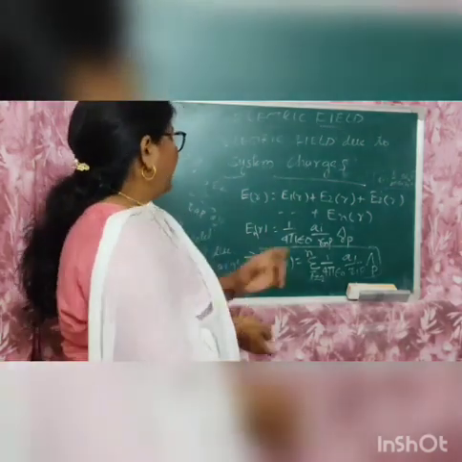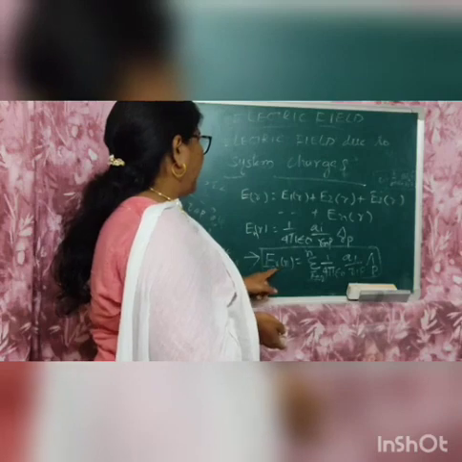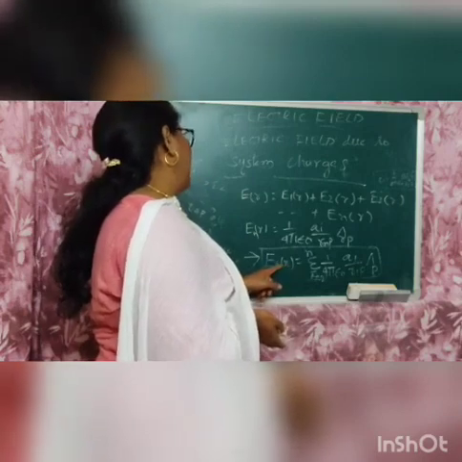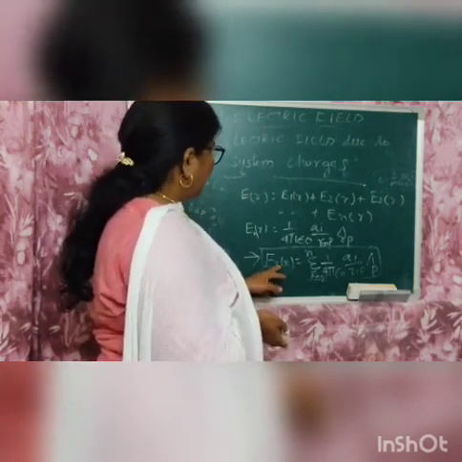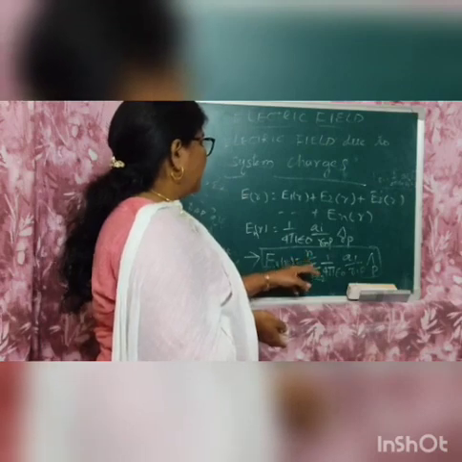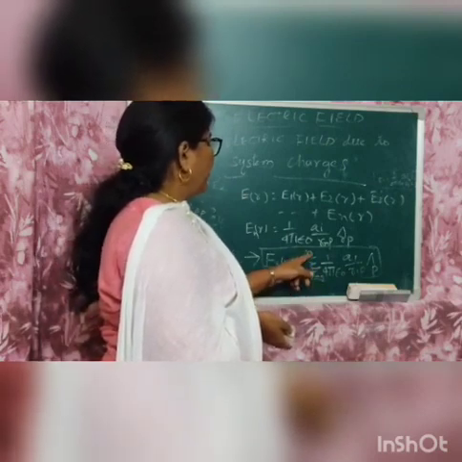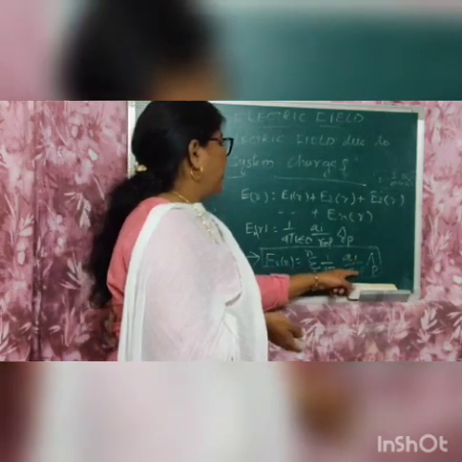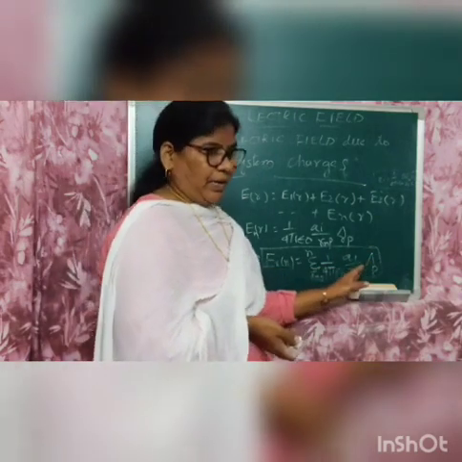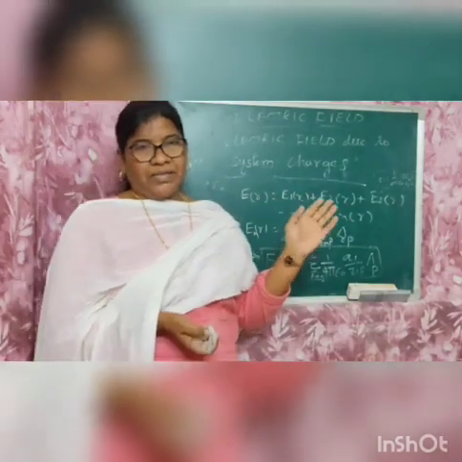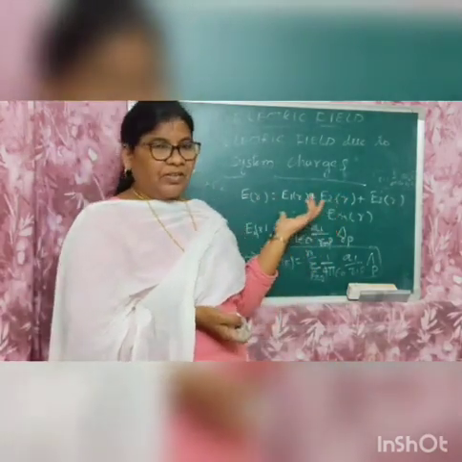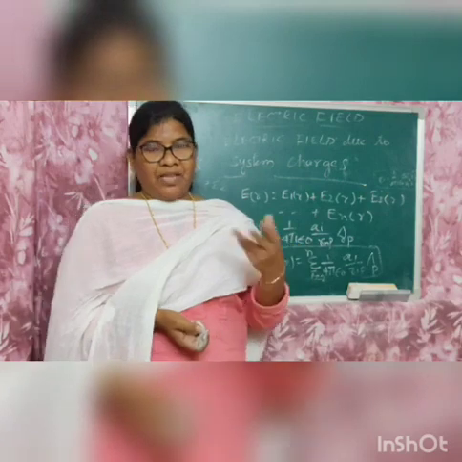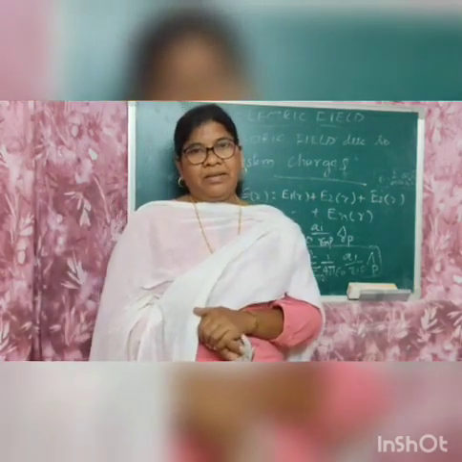Okay. Now finally we got the electric field E, which is denoted by sigma i equal to 1 to n of 1 by 4 pi epsilon naught Qi by RiP square, cap RiP. Okay? Are you understanding or not? Okay, we shall discuss the next topic in the next class.